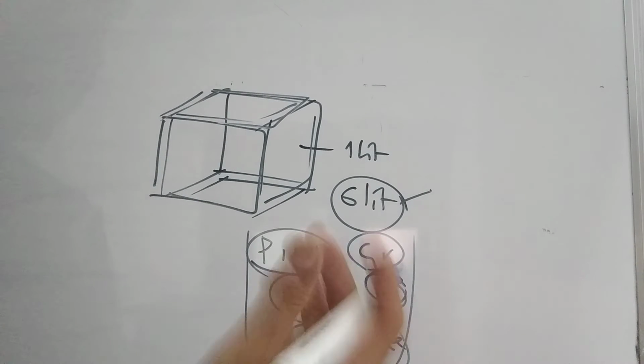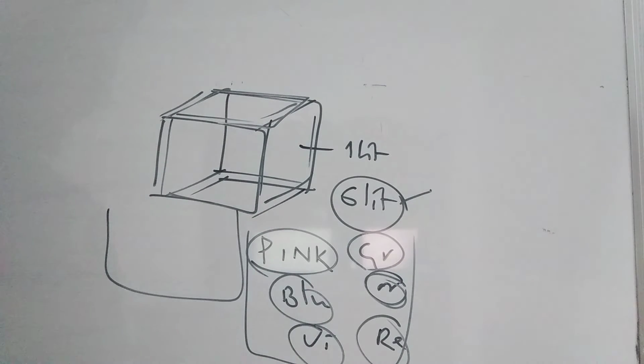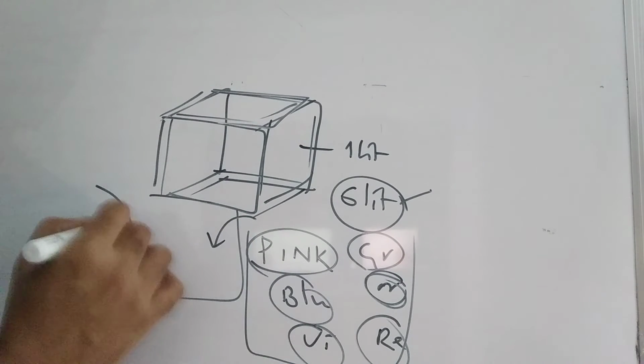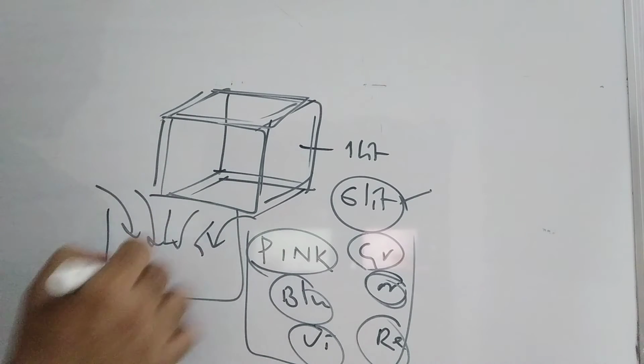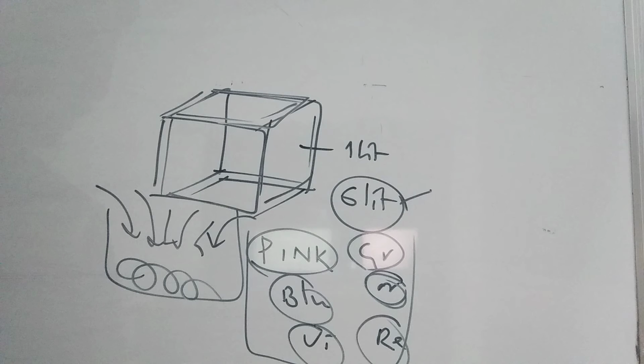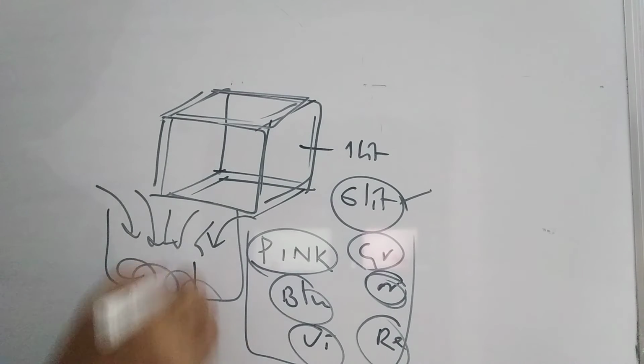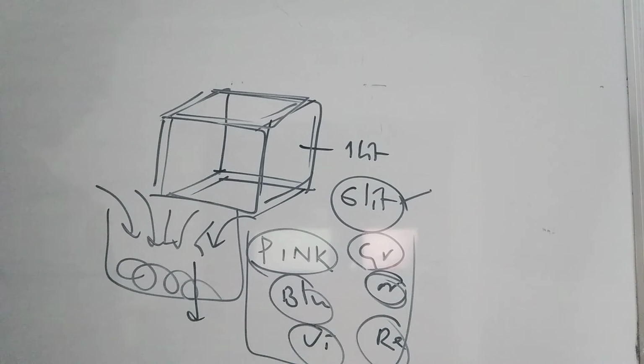You brought a very big container, poured all these 6 liters of 6 different colors into it, and mixed it very properly. You get a new color which is not even available in the market, a uniform color. Wherever you want, you can put the same color. This is hybridization. In chemistry, this is hybridization.